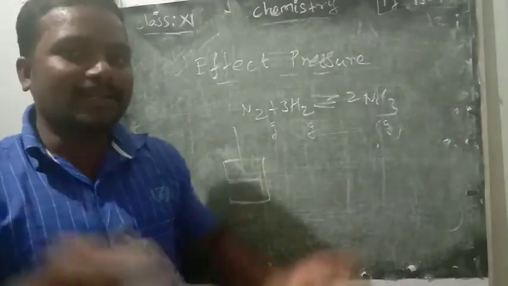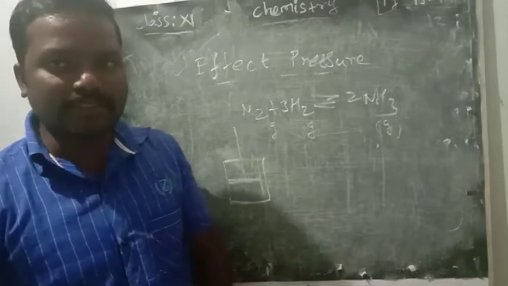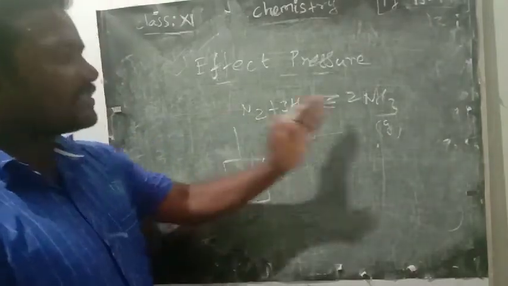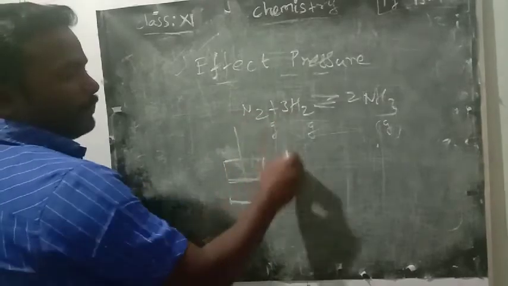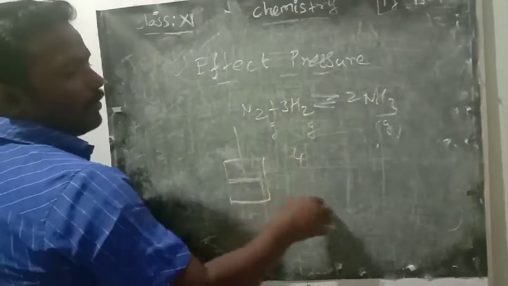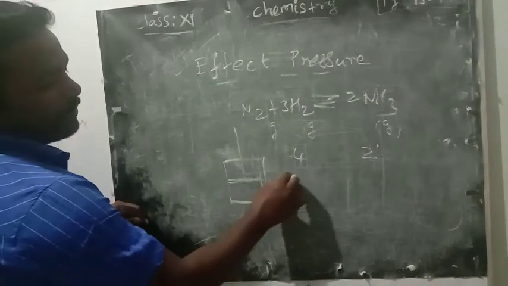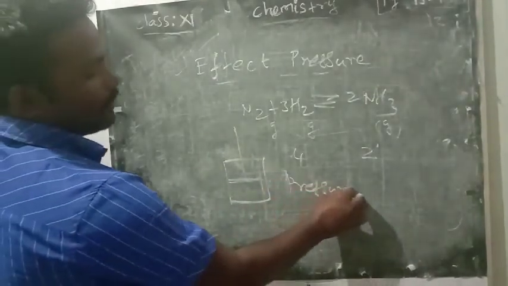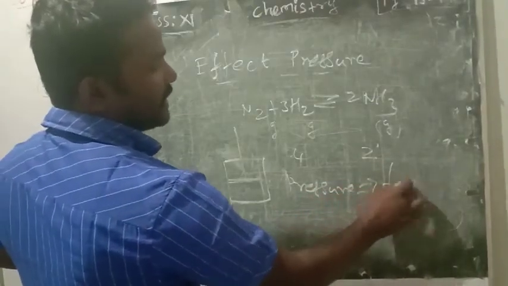From one side to another side the reaction will take place, the direction of the reaction will change. What direction will it take? Which side has fewer number of moles? The reactant side 1 plus 3, totally 4, product side only 2. So if you increase the pressure in the above equation, what will happen? Forward reaction will take place.